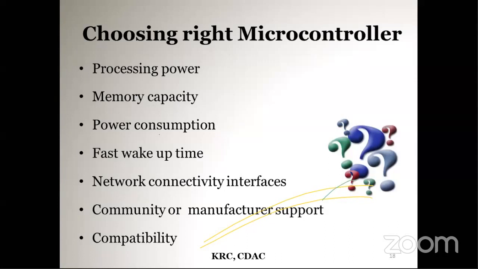Another criterion is network connectivity interfaces. In most common cases, we have to connect this processor to the internet or to a local network. So it needs some network connectivity interfaces, to interface with other devices locally or to push the data to an IoT application for analysis. For network protocols, we are using Wi-Fi, Bluetooth, cellular, or something like that.